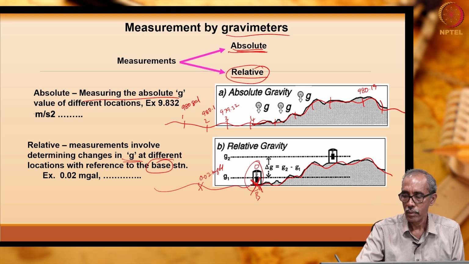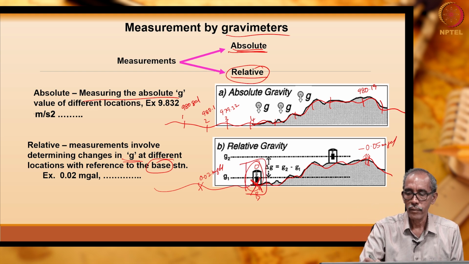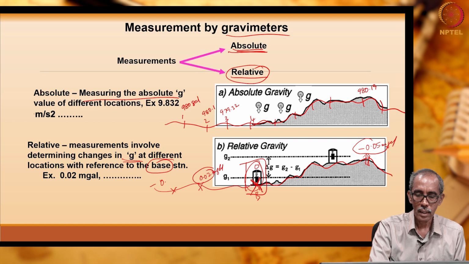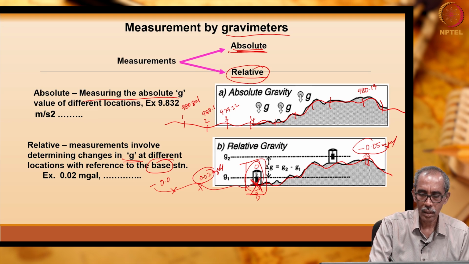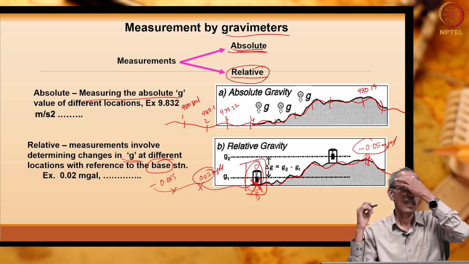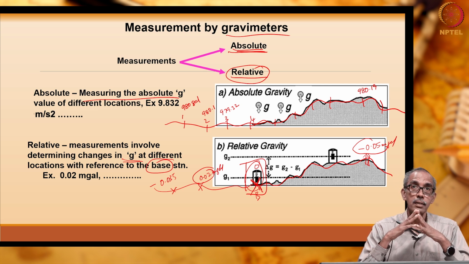I am now measuring here. I found out the gravity value is minus 0.05 milligal. That means compared to this station, here the gravity value is less, here the gravity value is more. Just for an example, here I will write minus 0.035. So, when you make measurements like this, then it is called relative measurements.